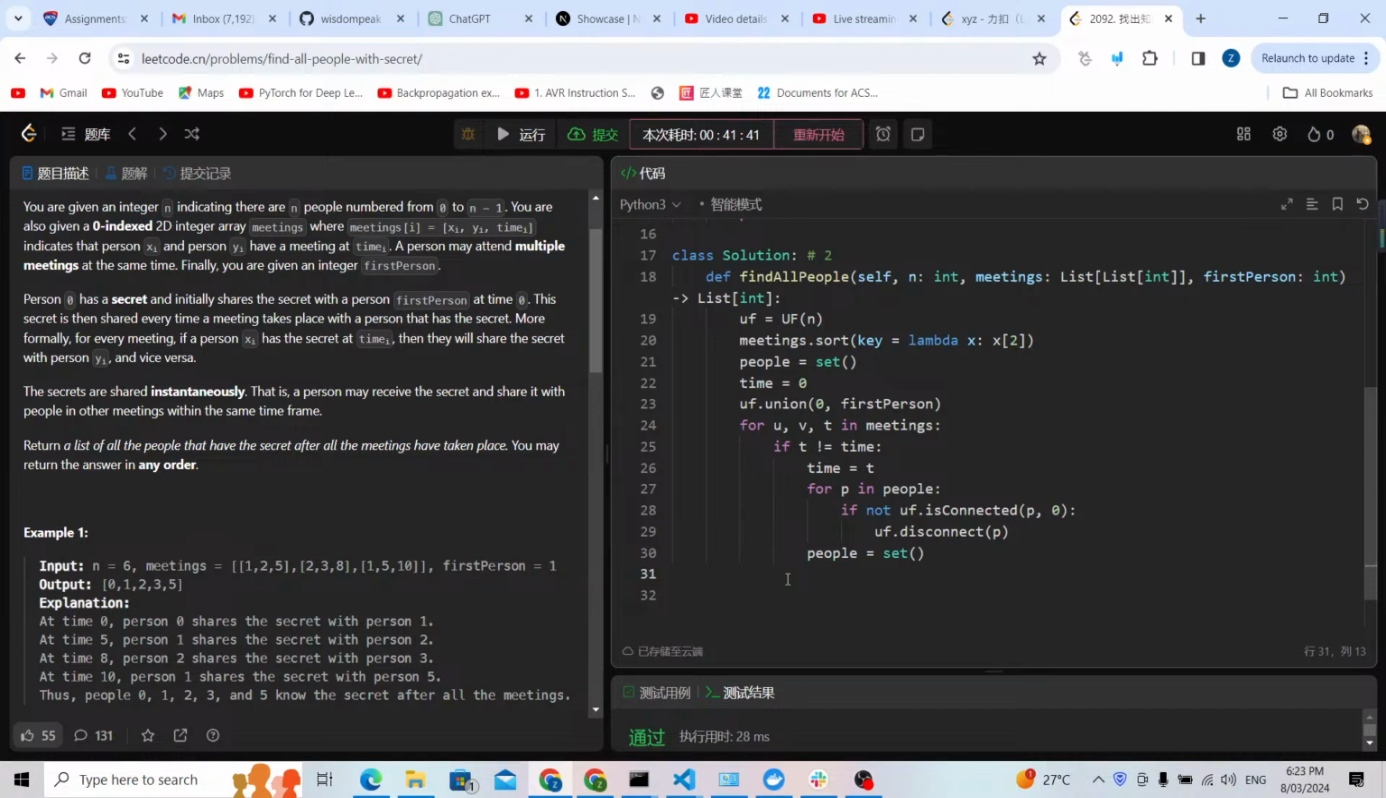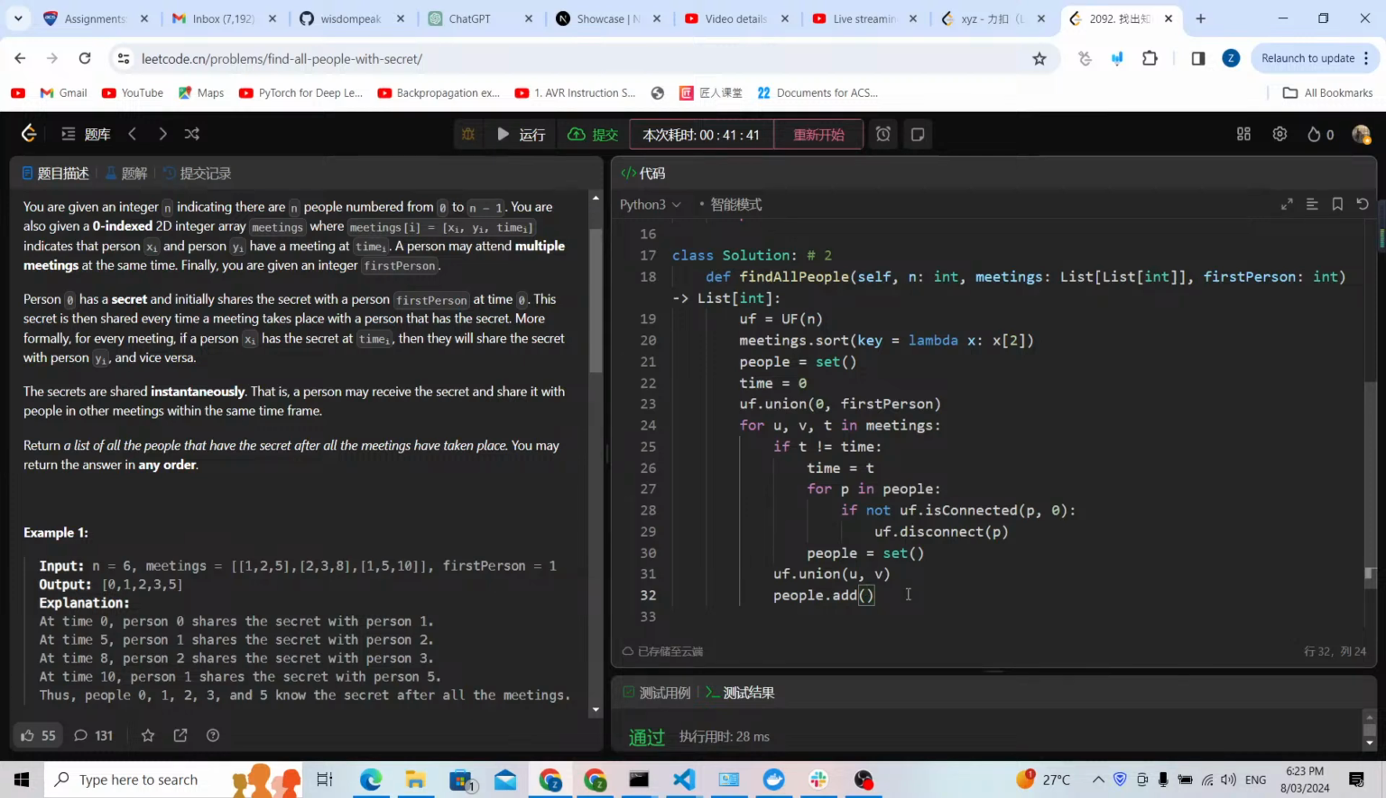I will put it all inside a set. So I will union the U and V first and put it inside the people set, because these people should be inside the people set, and then I will check if it can be disconnected or not. Because there is a sequence for telling the secrets. If people 1 wanted to tell the secrets to people 2, people 1 must already know the secrets, and then this people 1 can tell it to people 2.